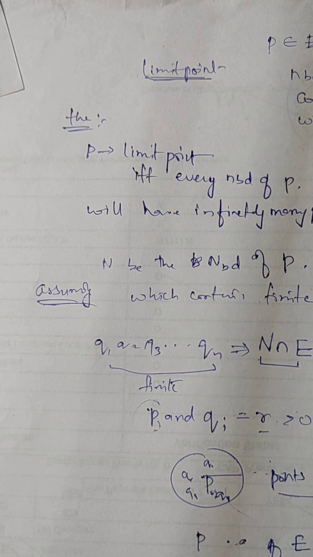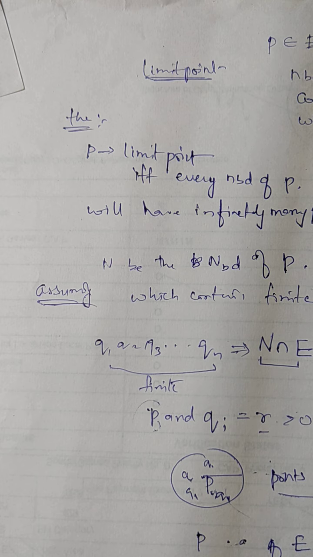For example, we have the set of integers. The set of integers is closed because there is no limit point. And if a limit point exists, then it belongs to Q, not to Z. So we can say that the set of integers is a closed set.